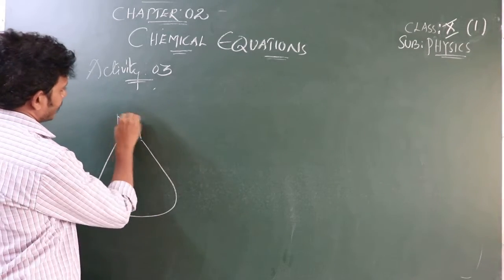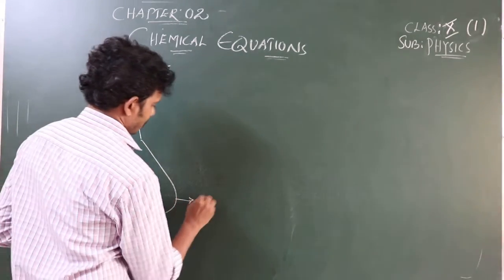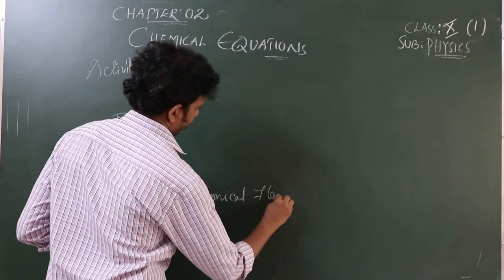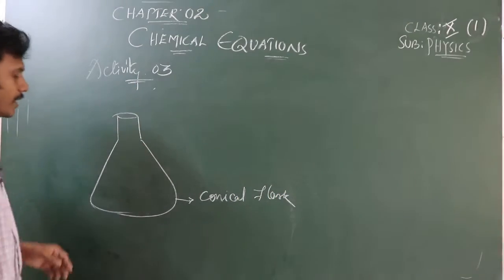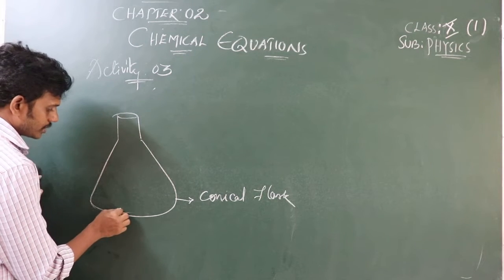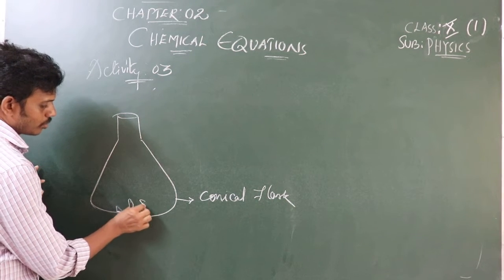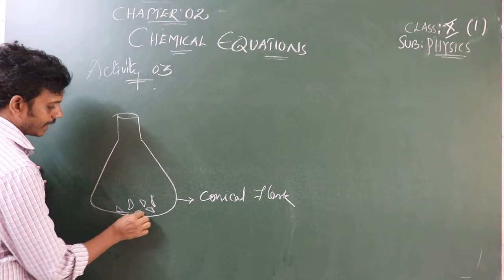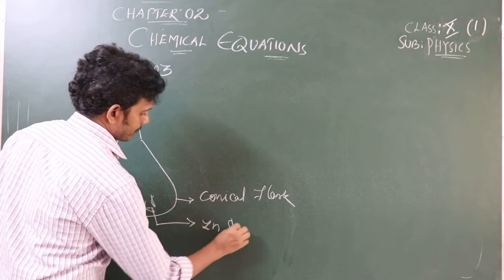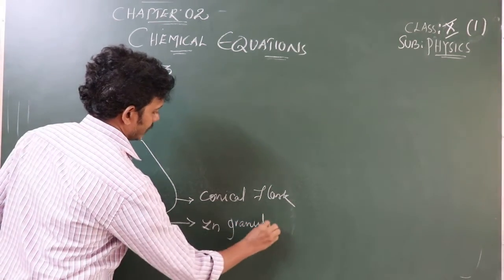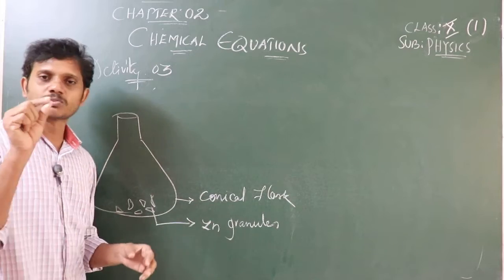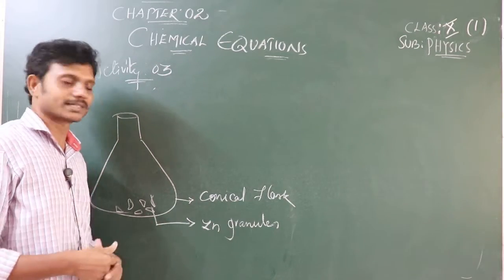Okay, so this is the conical flask that I have taken. Now I'm adding zinc granules, a small amount or a few pieces of zinc granules, Zn granules. Granules are nothing but small metal pieces. We call those zinc granules.